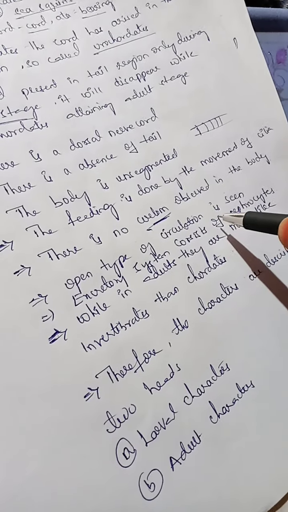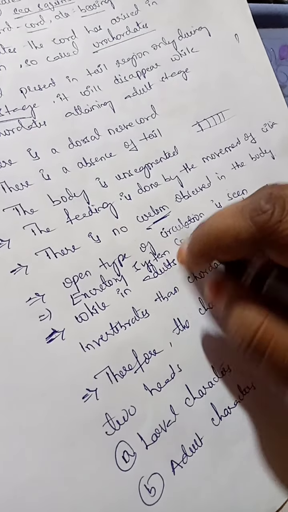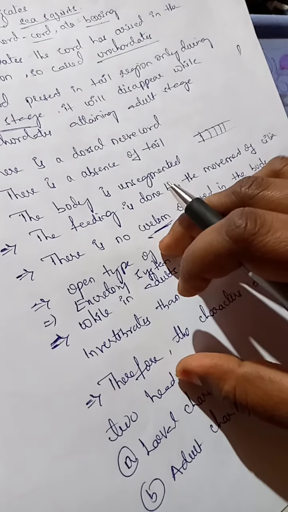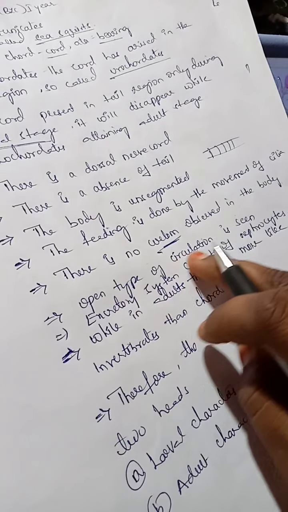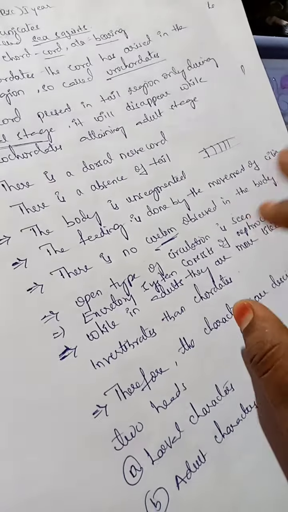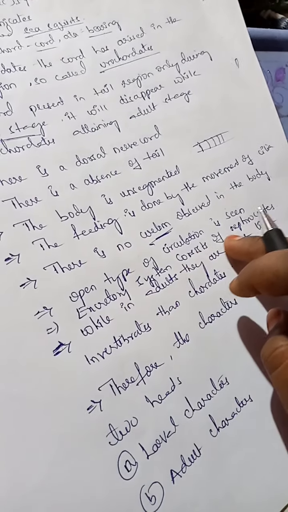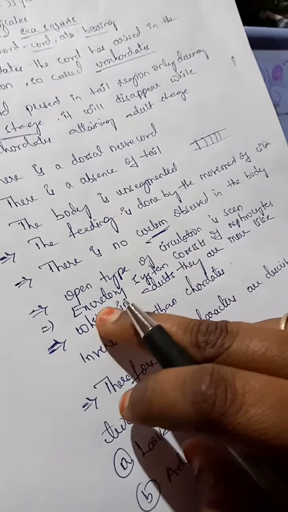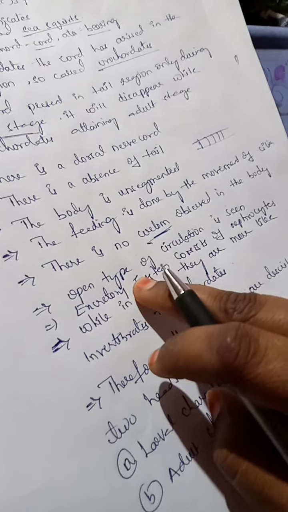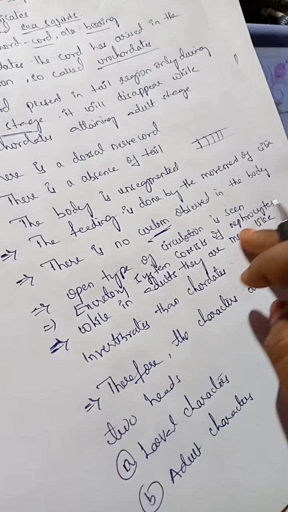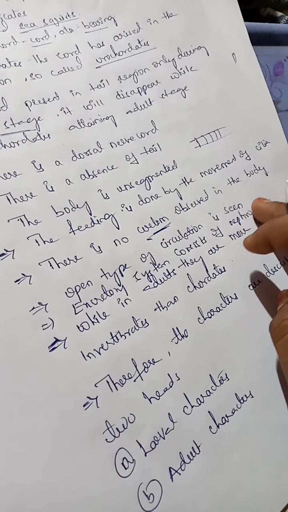There is an open type of circulatory system. That means the blood flows freely in the body cavity, and does not flow in blood vessels like in us. The excretory system consists of nephrocytes. The excretory system means eliminating the metabolic waste, and that metabolic waste is taken up by the nephrocytes.